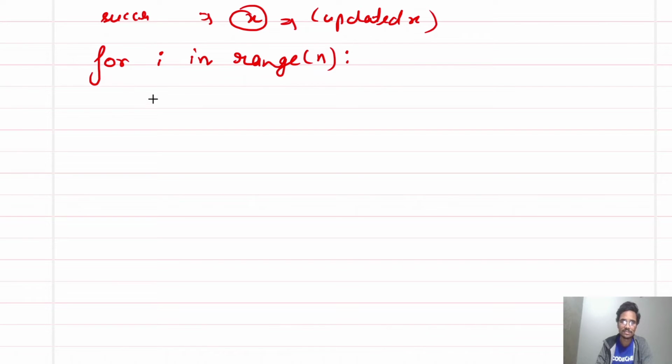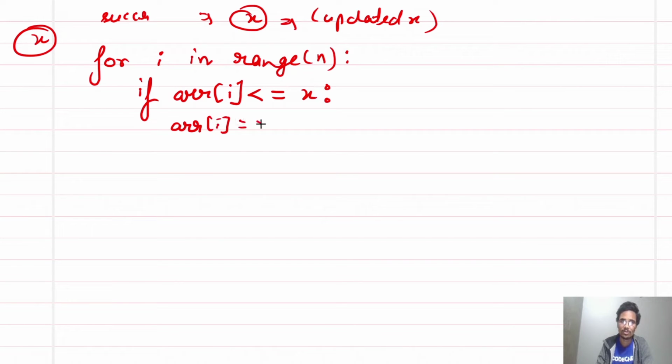Okay, and just take if we have x, if array of I is less than or equal to x, then simply solve all the tasks. So array of I equal to array of I minus x, and simply increase our successful summation. So sc plus equal to 1.